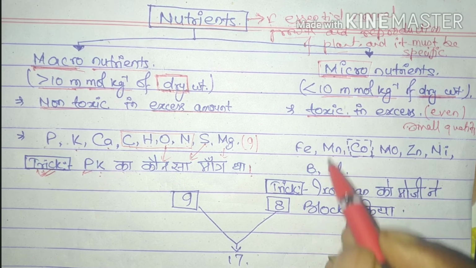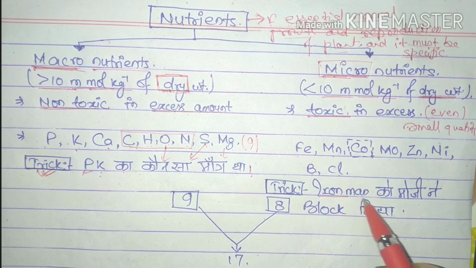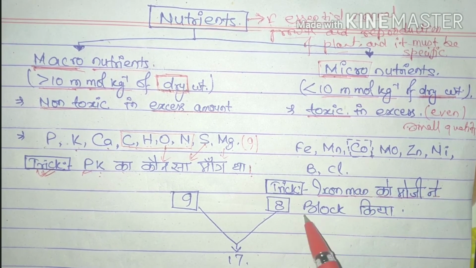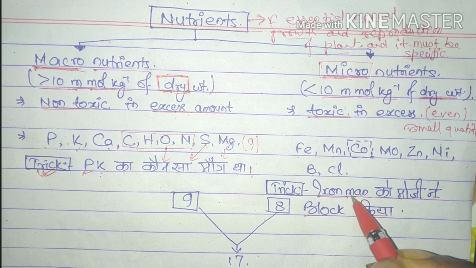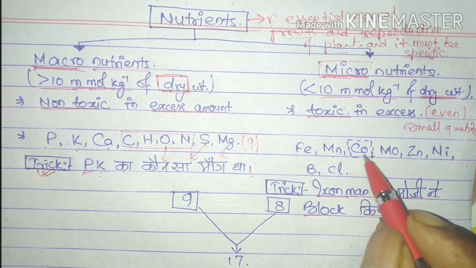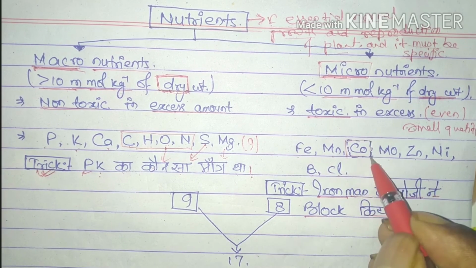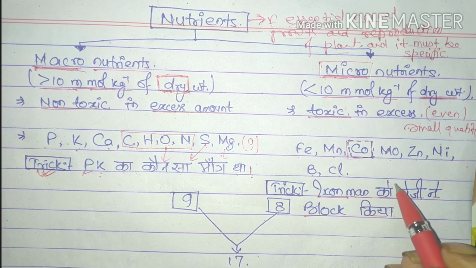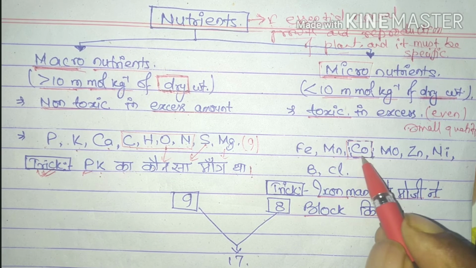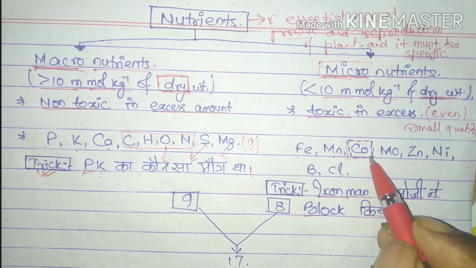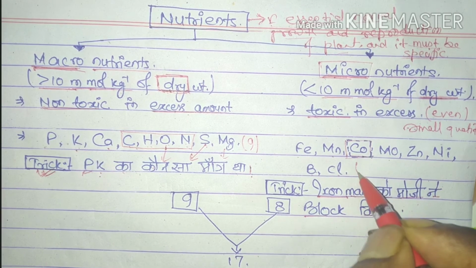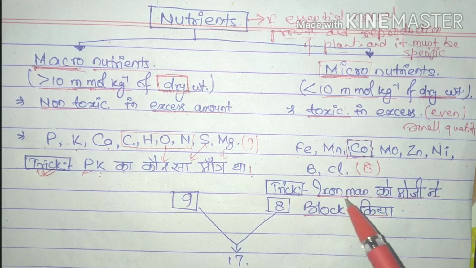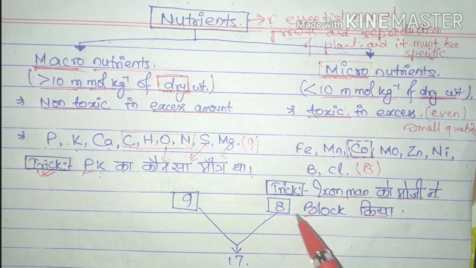The trick to memorize these micronutrients is: iron man को मोजी ने ब्लॉक किया. Iron, that is Fe; man, Mn, manganese; cobalt. Sometimes cobalt is not counted in micronutrients because it is a beneficial element, so we will learn cobalt in beneficial elements too. That's why there are a total of 8 micronutrients. So the trick is iron man को मोजी ने ब्लॉक किया.